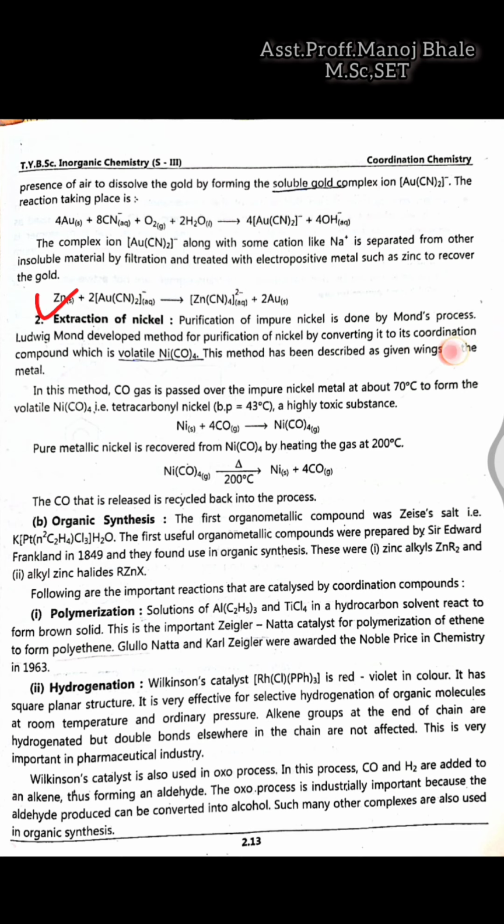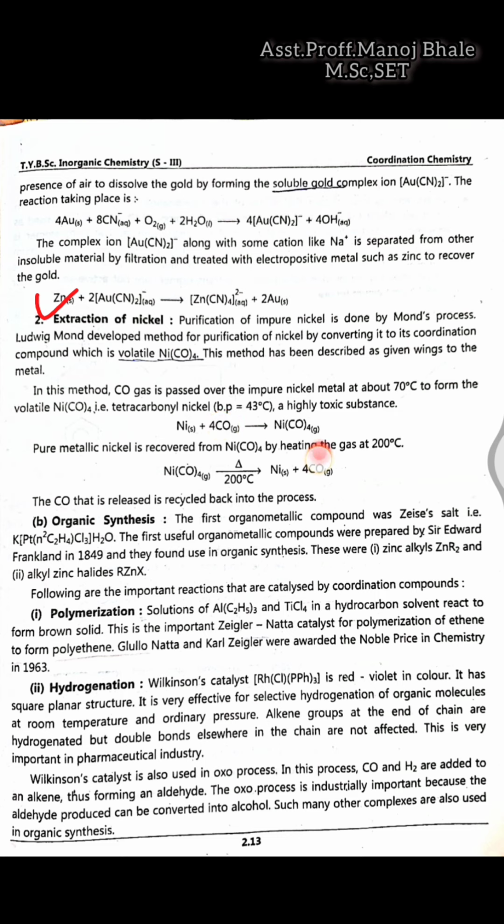Now what happens in the Mond process? Mond is a scientist who developed this process, so that's why this process is given the name Mond process. In this process, purification of the nickel happens with coordination compounds which are volatile, like the nickel which is having four carbonyl ligands attached there.